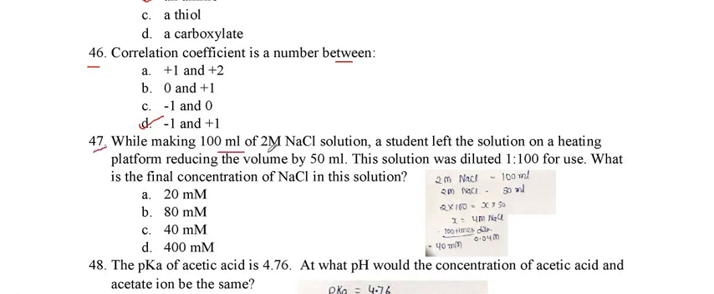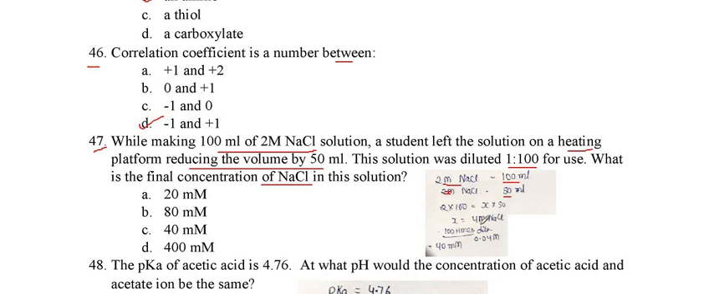While making 100 ml of 2 molar NaCl solution, a student left the solution on a heating platform, reducing the volume by 50 ml. This solution was then diluted 100 times for use. What is the final concentration of NaCl in this solution? We have 2 molar NaCl in 100 ml, so the volume becomes 50 ml. So how much will the NaCl concentration become? By solving the equation we find that the concentration will become double.